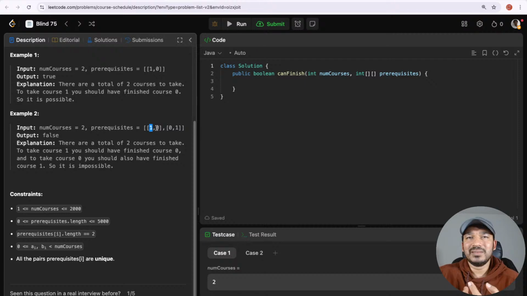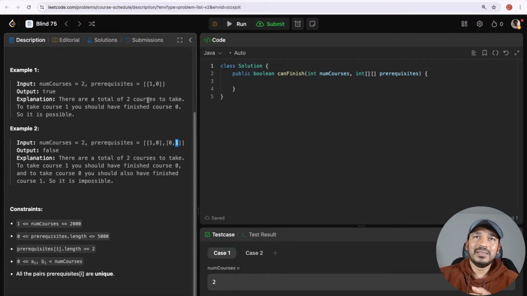That's the prerequisite. And when you go to register for course 0, they will tell you that the prerequisite is that you should have already finished course 1. So in that way, it's a cycle, right? Or a deadlock kind of situation. We won't be able to take either of the courses because we keep revolving.